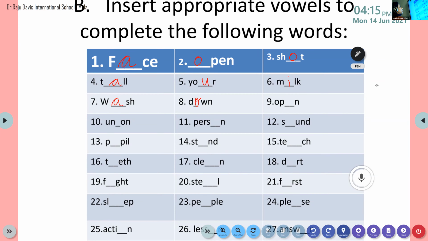Yes, now let's move on to the next word. Aldrin, come on, Aldrin. We'll move on to the 9th word. Is Aldrin there? Unmute it, Aldrin.